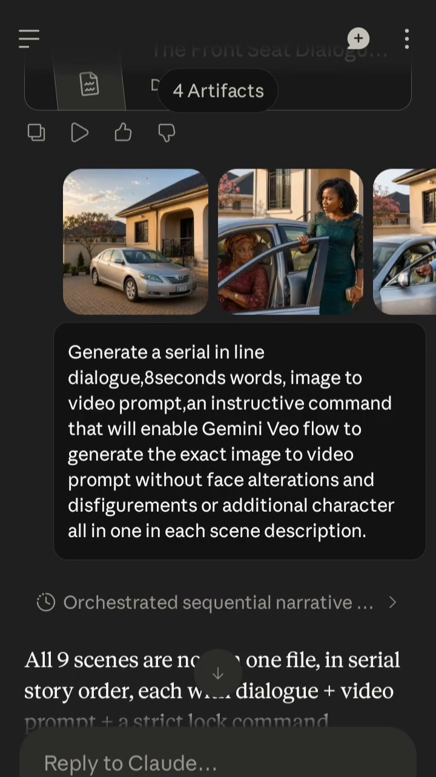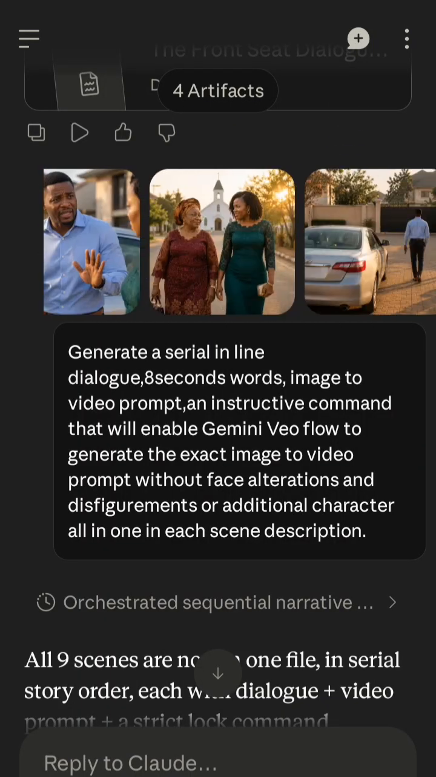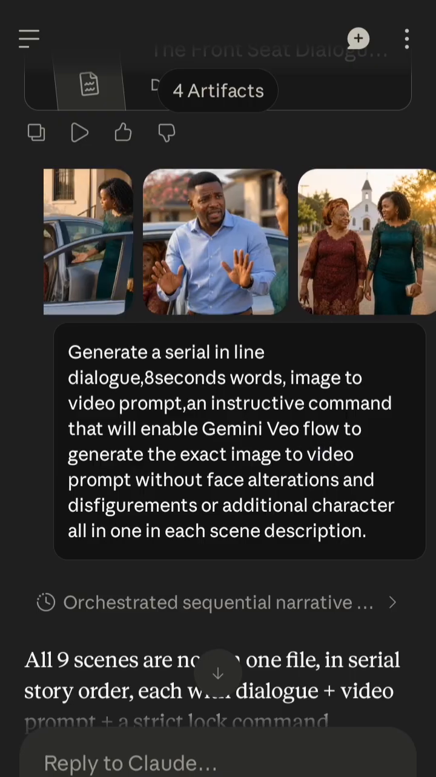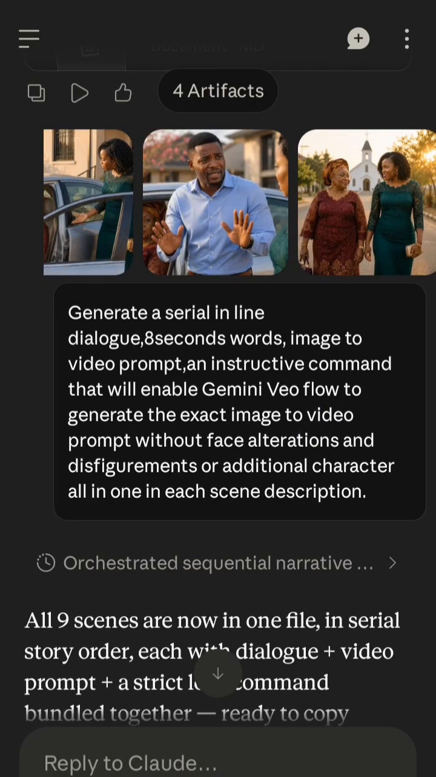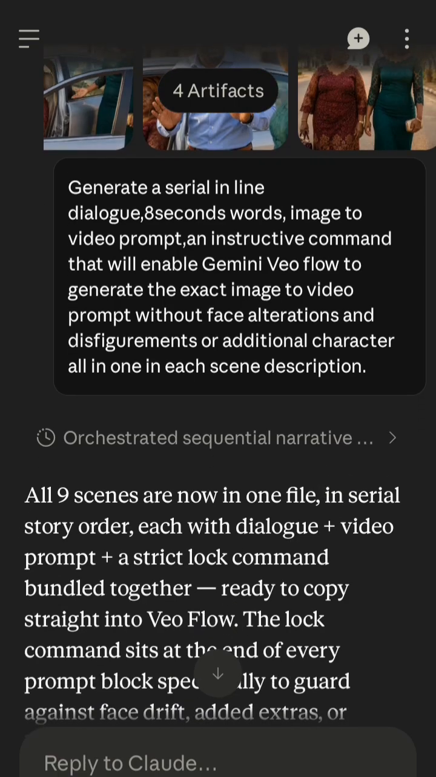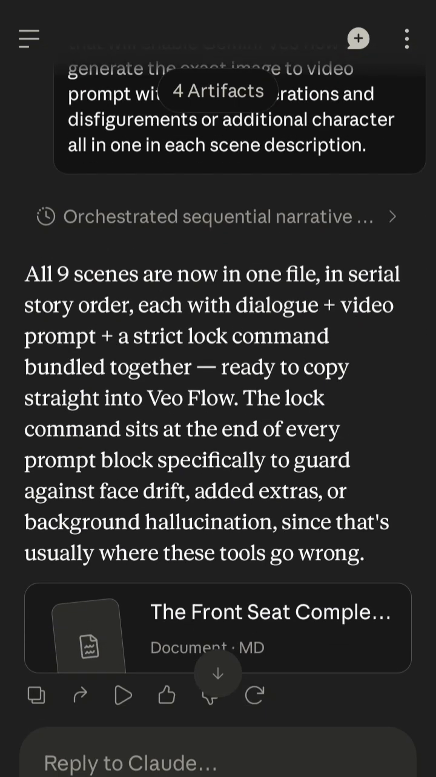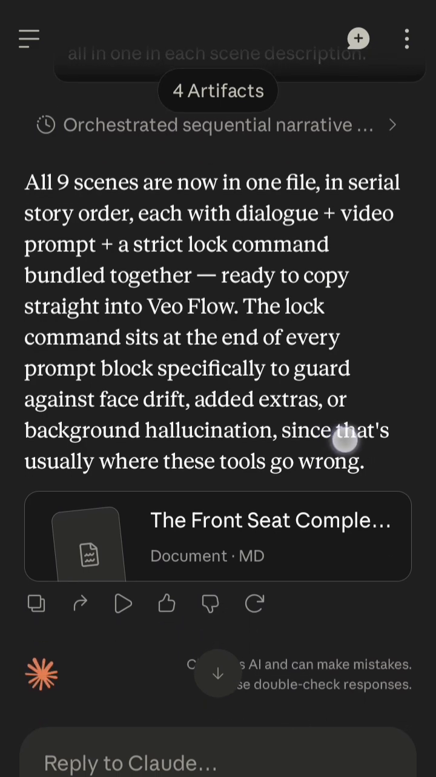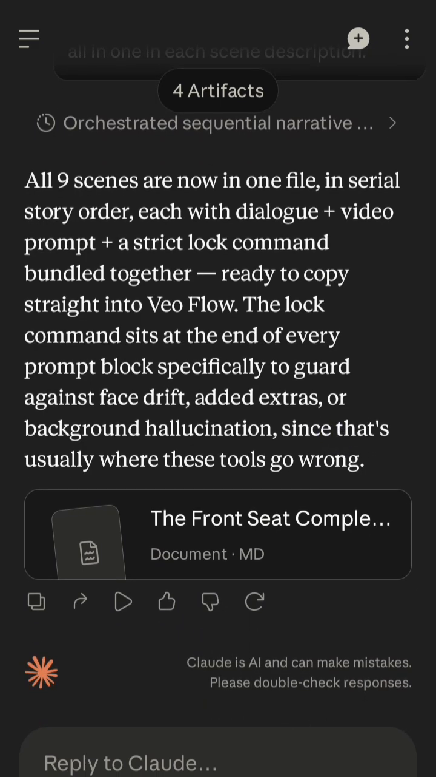As you can see, I pasted all the images from our storyline. I asked Claude to generate a serial in-line dialogue, 8-second image-to-video prompt, and an instructive command that will enable Gemini Veo Flow to generate the exact image-to-video prompt without face alterations and disfigurement or additional characters, all in each scene description. So all 9 scenes are now in one file in serial story order, each with dialogue, video prompt, and a strict command bundled together, ready to copy straight into Veo Flow.